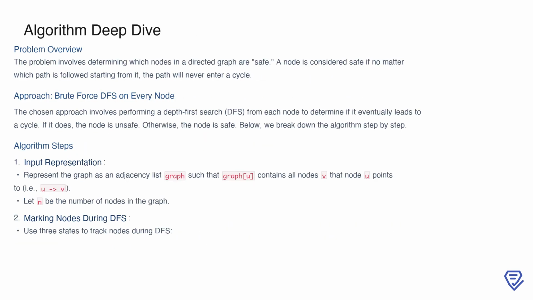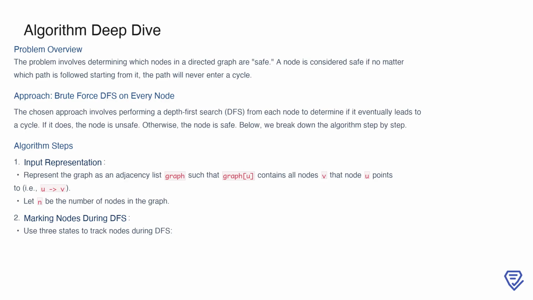The problem we're tackling is to identify the nodes in a directed graph that are safe. A node is considered safe if, regardless of the path you take from that node, you will never encounter a cycle. To solve this, we can use a brute force approach involving depth-first search, or DFS, on every node. The idea is to explore each node and determine whether it eventually leads to a cycle. If it does, the node is deemed unsafe, otherwise, it's safe.